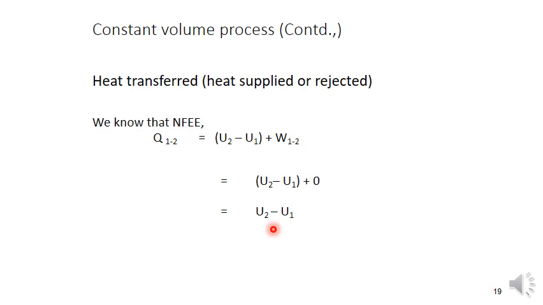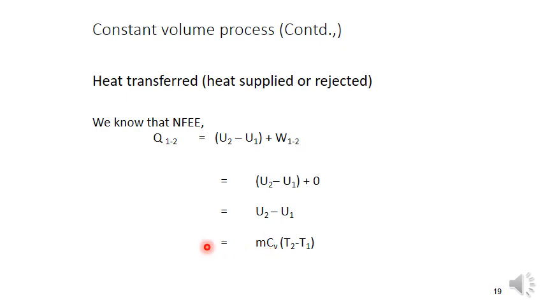Constant volume process. Here the heat is supplied during the change of state from 1 to 2. We know that U2 minus U1 is nothing but m Cv (T2 minus T1) at constant volume. That's why we are writing the Cv. This Cv is the specific heat at constant volume.